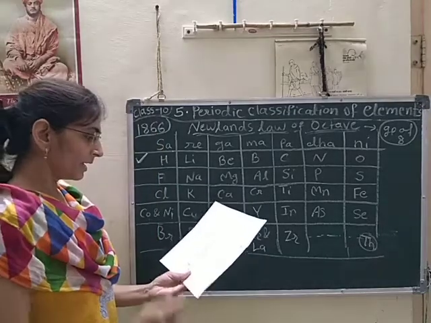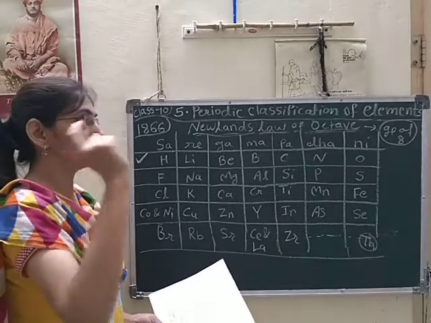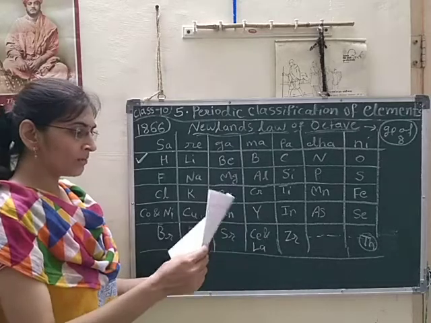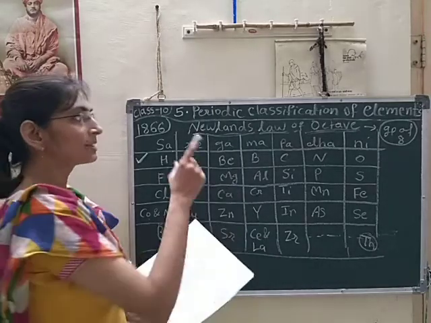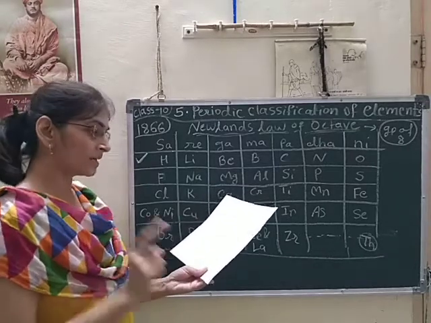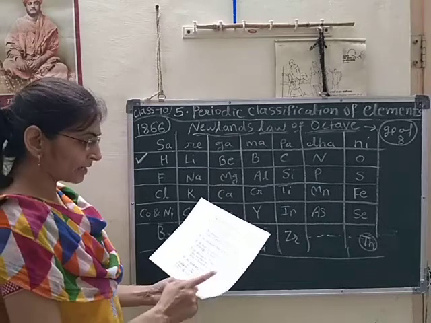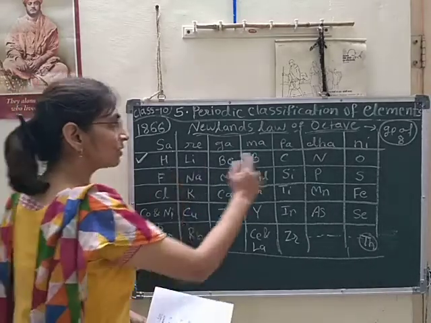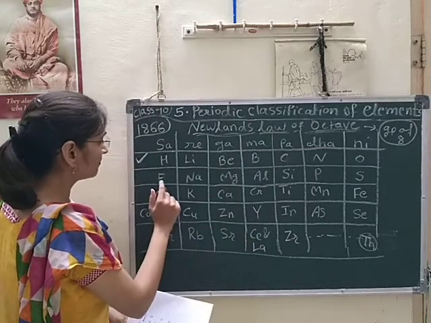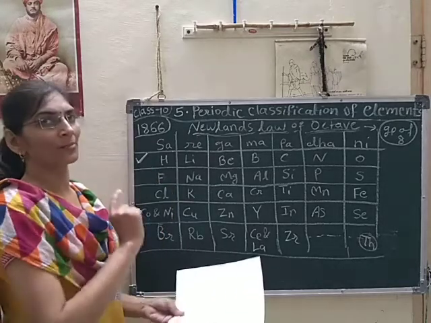Then he discovered octaves. उसने एक बहुत अच्छा डिस्कवरी किया है, कौन सा? He discovered octave. And what is the law of octave? If the elements are arranged by increasing order of atomic mass, the property of each 8th element repeats. Here also the property of the 8th element is repeated. Here also repeated. Fluorine and chlorine have similar properties.